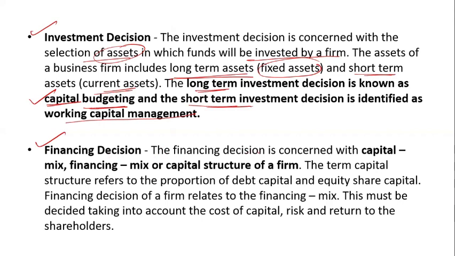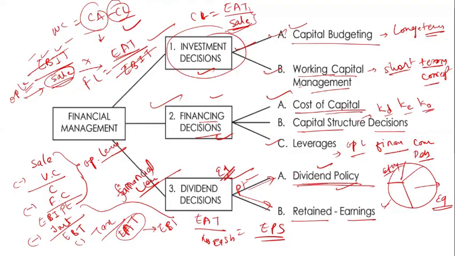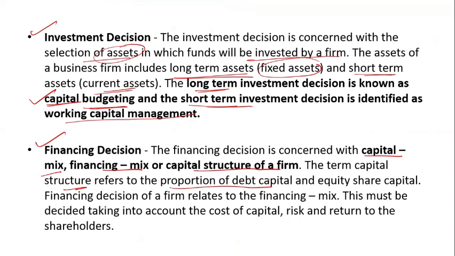The financing decision is concerned with the capital mix. What is this capital mix? We will discuss it later. Now the financial mix, then the capital structure of the firm. The term capital structure refers to the proportion of, which I have already discussed in the last slide. You can see these are the capital proportions: the debt capital, then the equity share capital, that means Ke, and the other one, the cost of capital, is important.